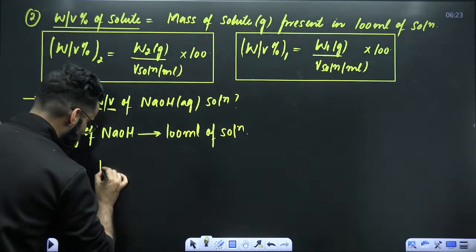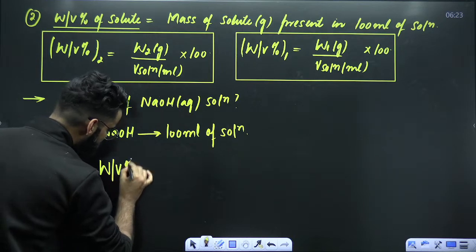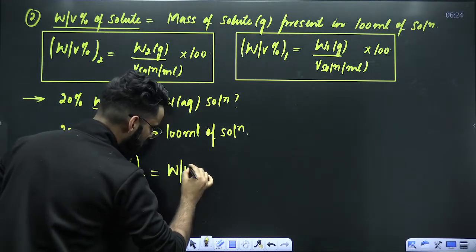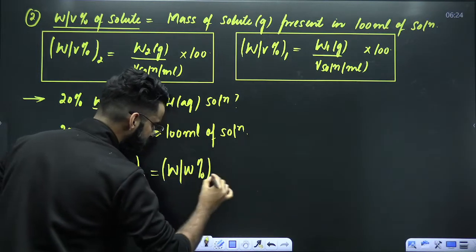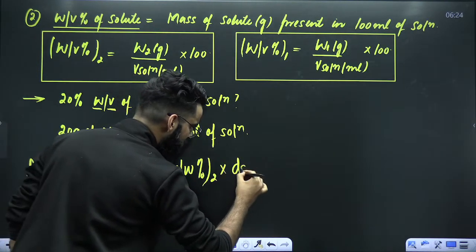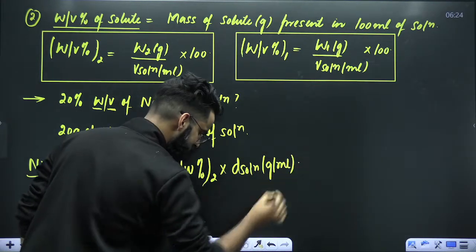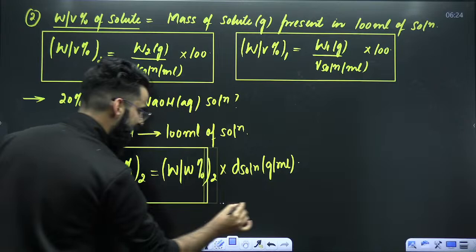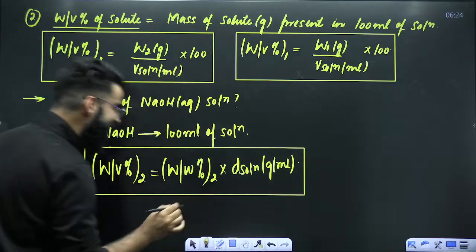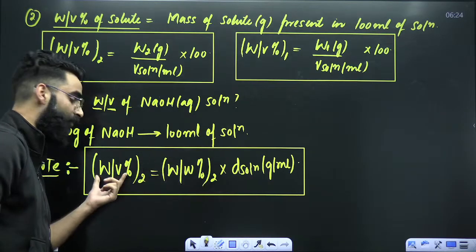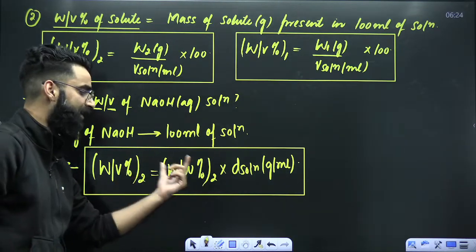Do remember, weight by volume percentage of solute is always equal to weight by weight percentage of solute multiplied by density of solution in grams per ml. This is one direct result with the help of which you can easily convert weight by weight percentage of solute into weight by volume, or weight by volume into weight by weight.